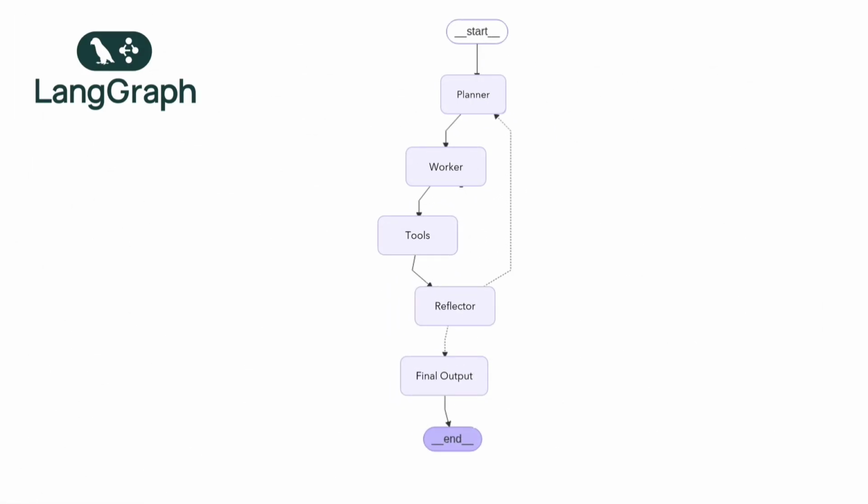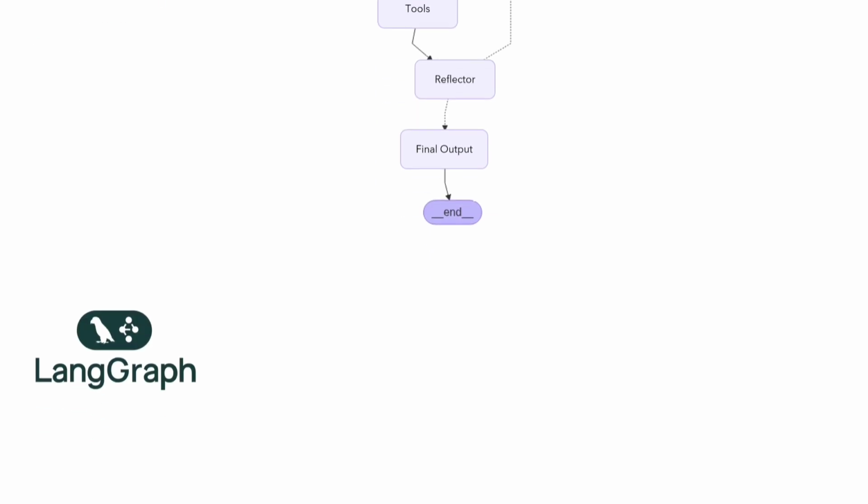LangGraph's architecture is founded on the state graph, which transforms linear chains into a dynamic system for workflow management and decision-making. At its core lies a central state, which serves as the agent's shared, evolving memory, allowing it to remember and accumulate information at each step. The operation of a LangGraph agentic system begins with a user-defined goal, which activates a dynamic graph. The initial planner node, leveraging an LLM, reconstructs the goal and updates the state.